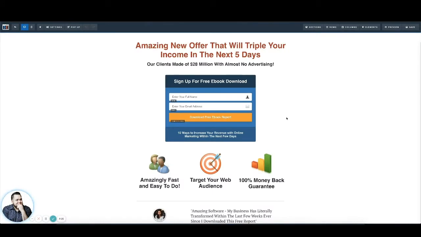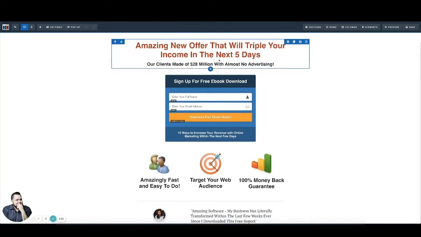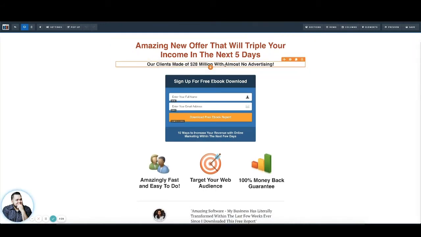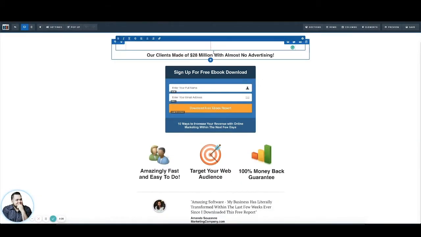All of this is customizable. As you can see, if I highlight over it, I can change things. I can move things around. ClickFunnels has some great tutorials on all of the things that you can do to customize your landing page. For now, we're just going to configure this for a quick tutorial on how to generate credit repair leads. So let's say my offer is $1 for your first month. Get amazing credit repair,